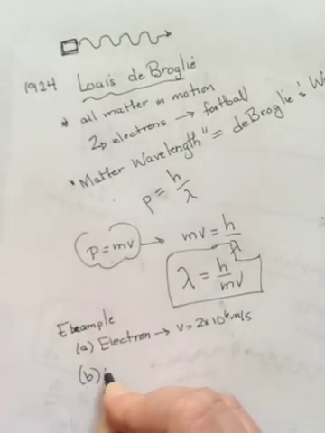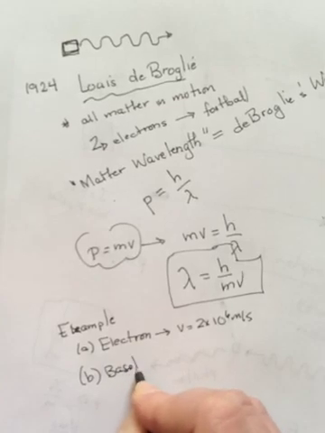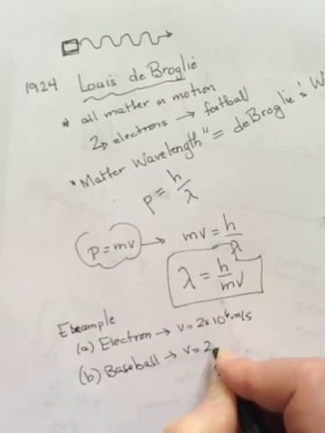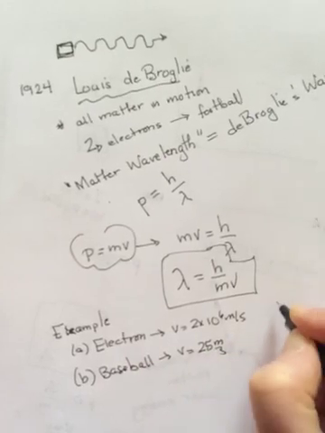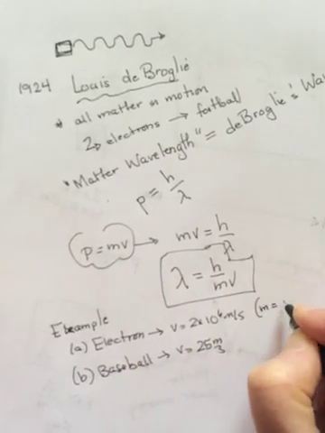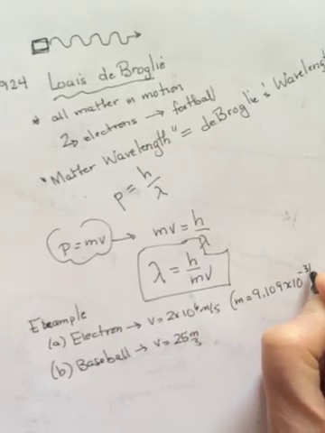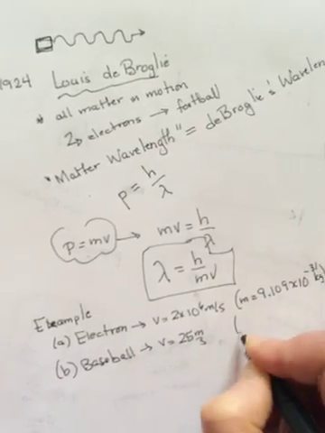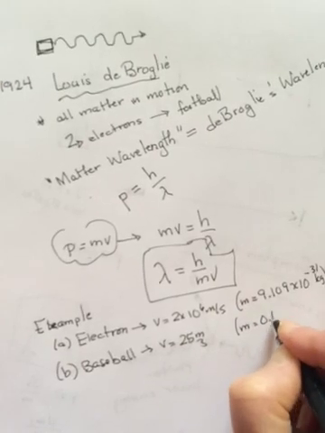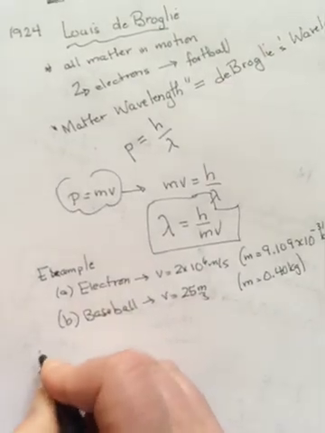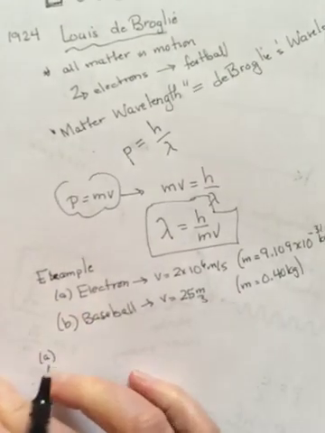And we could also do it for a baseball, and let's say it's moving at a speed of 25 meters per second. The mass of an electron, of course, is 9.109 times 10 to the negative 31 kilograms, and the mass of a baseball is probably about 0.4 of a kilogram. Okay, so we're going to find the matter wavelength for both of these.